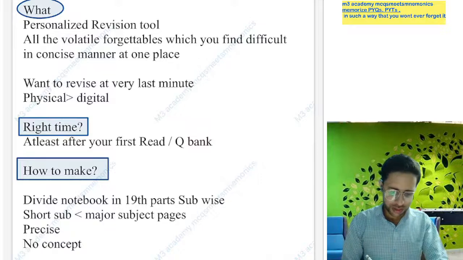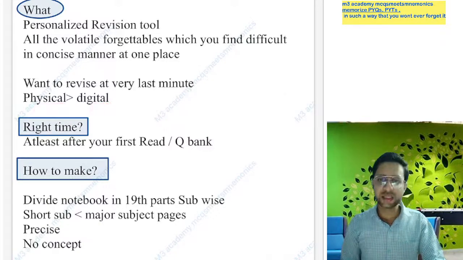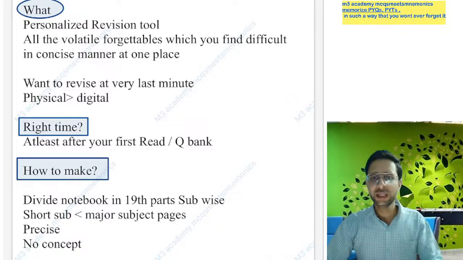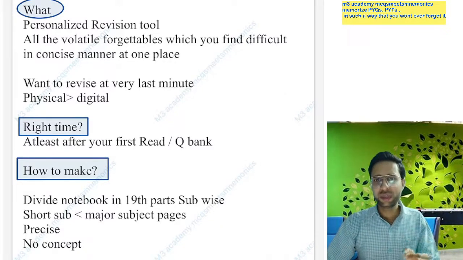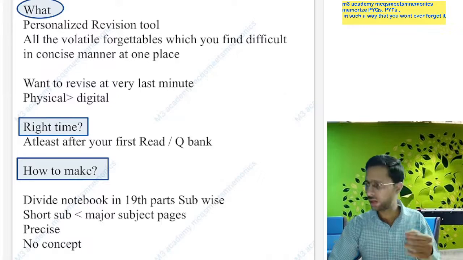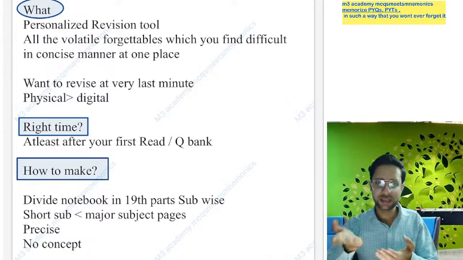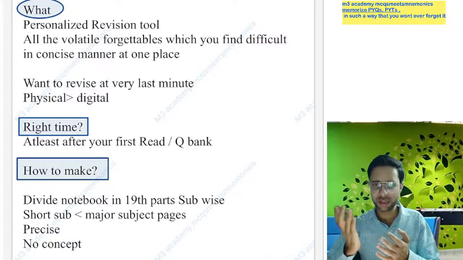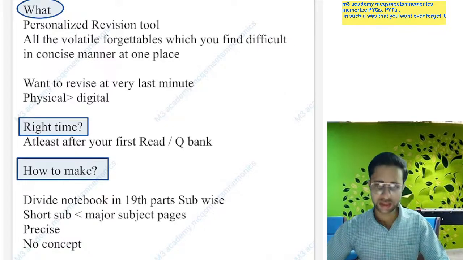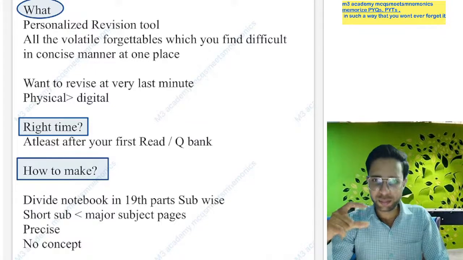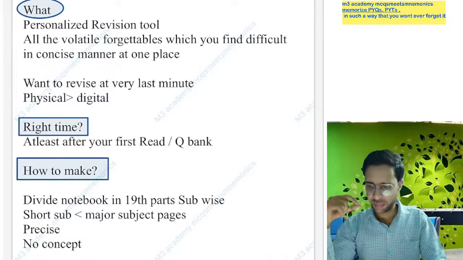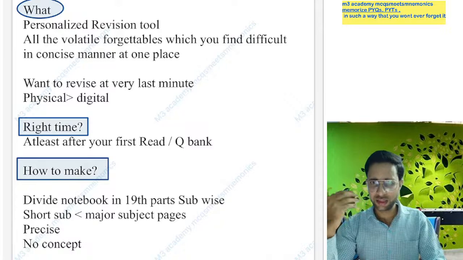This notebook may be physical or digital, but the advantage of the physical notebook or hard copy is that it is very easy to develop your image-based memory. A digital notebook is not helpful for developing a strong visual memory. A physical notebook is very handy, and you easily develop your image-based memory. You can also capture photographs and make a PDF of that notebook, so you can revise that way as well.